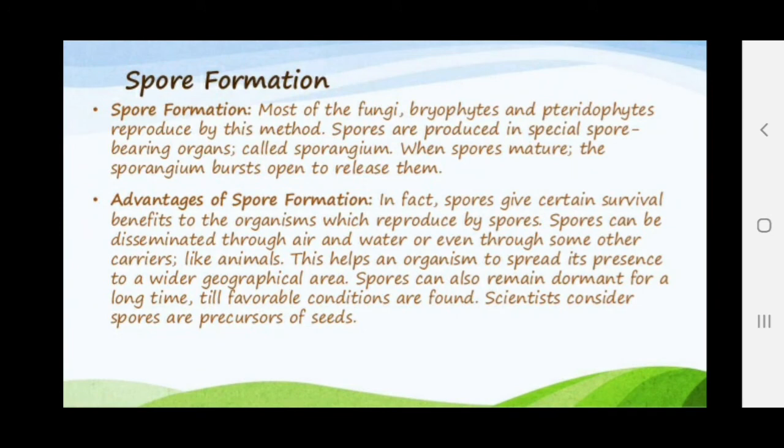Spore formation. Most of the fungi, bryophytes and pteridophytes reproduce by this method. Now what are the spores? Spores are reproductive cells which have a hard coat on their surface, which can survive in unfavorable conditions also. Clear?